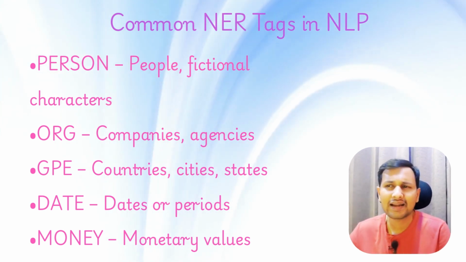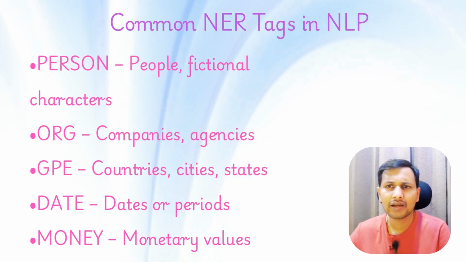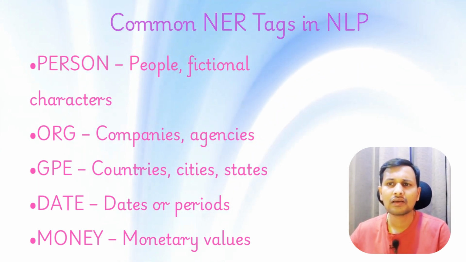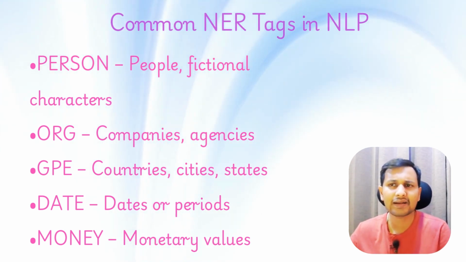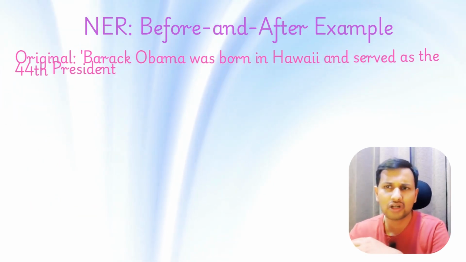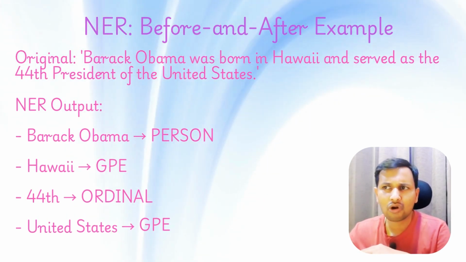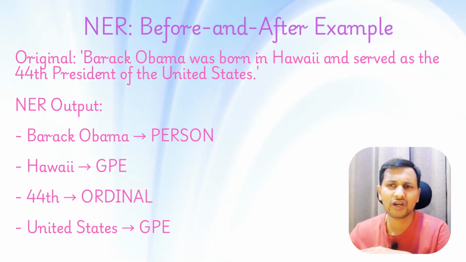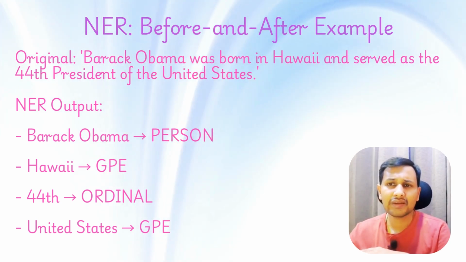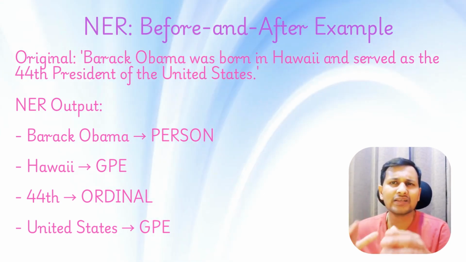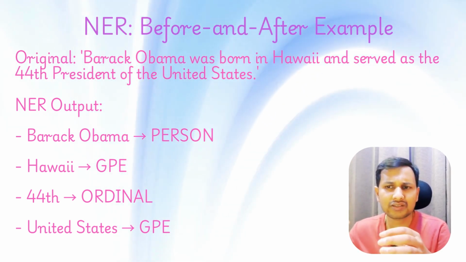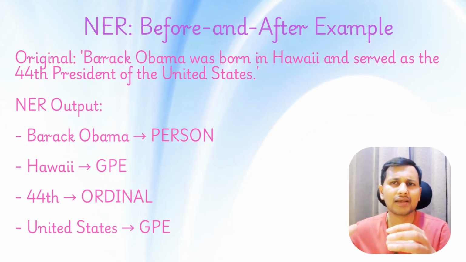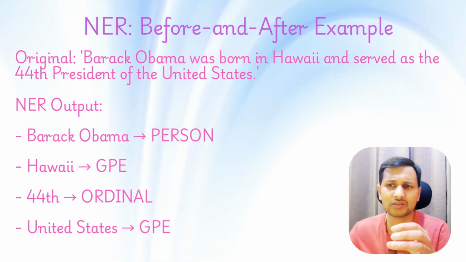Now next, let us see how a sentence will look before and after the NER process. Suppose we have the sentence: Barack Obama was born in Hawaii, served as the 44th president of the United States. NER output: Barack Obama is recognized as a PERSON, Hawaii is recognized as GPE, 44th is recognized as ORDINAL, and United States is recognized as GPE.